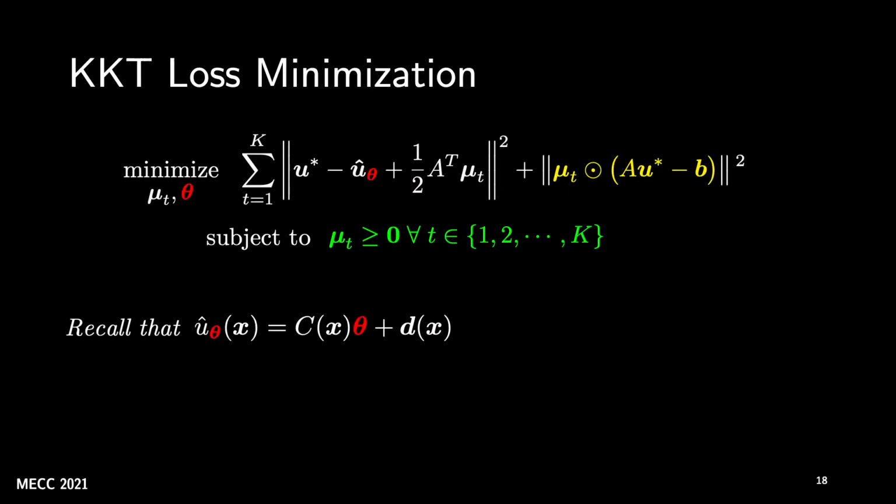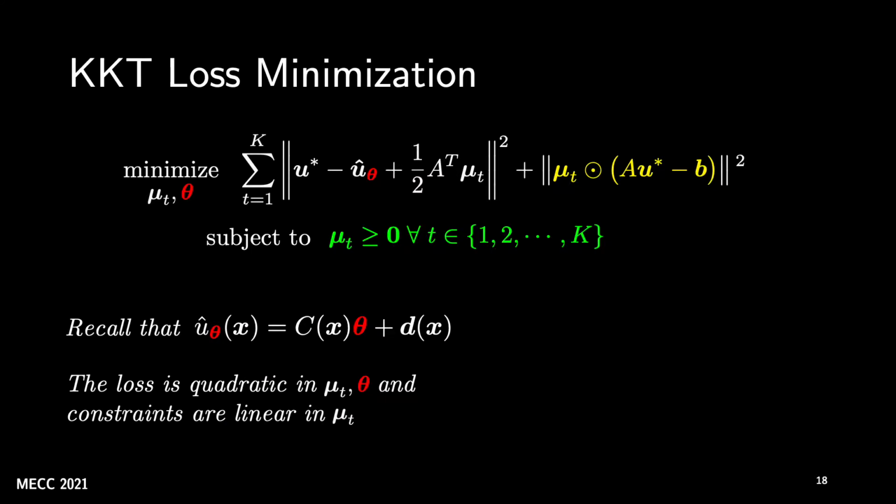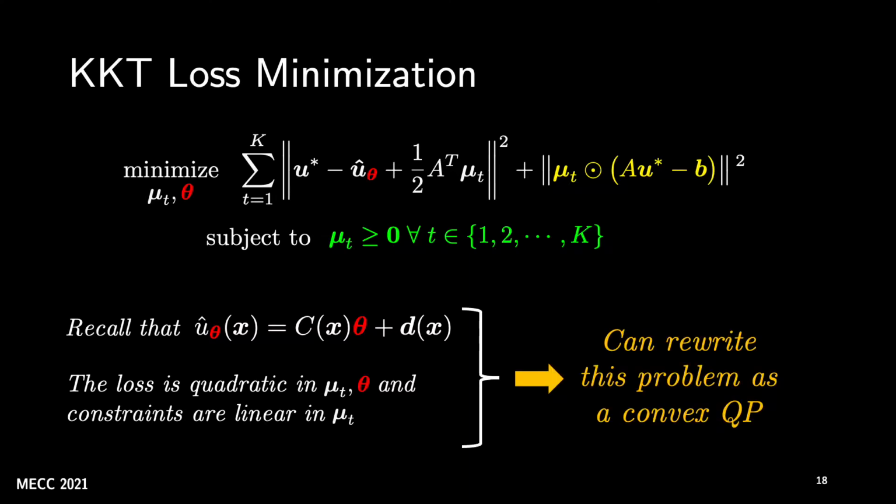Now recall that the nominal control u cap is affine in theta, and this makes the loss function quadratic in both theta as well as in the Lagrange multipliers mu. Moreover, the constraints in this problem are linear in the Lagrange multipliers. Therefore, these observations allow us to pose this KKT loss minimization problem in the form of a convex QP, because the cost function is quadratic in both theta as well as the Lagrange multipliers, and the constraints are linear.